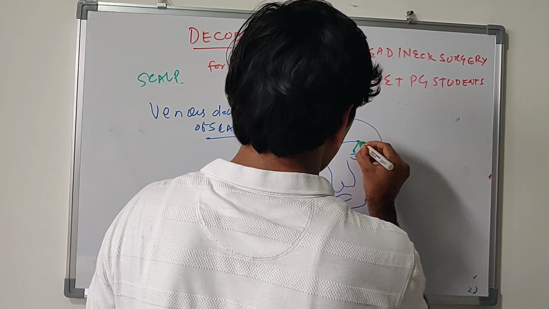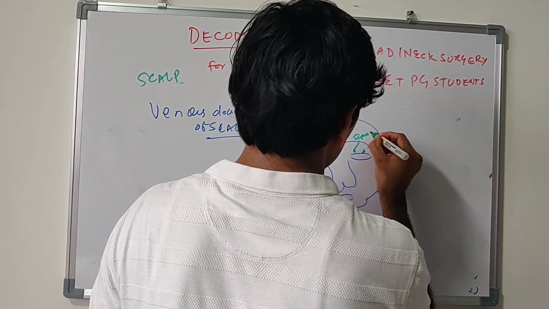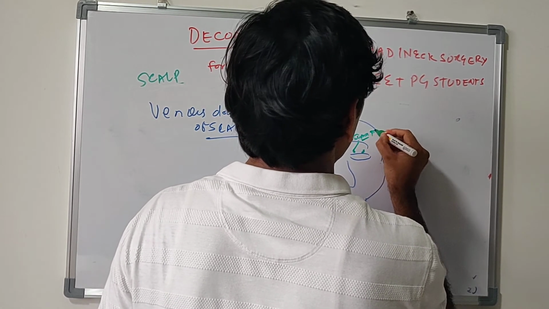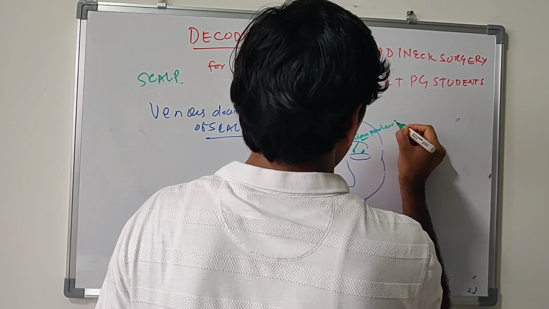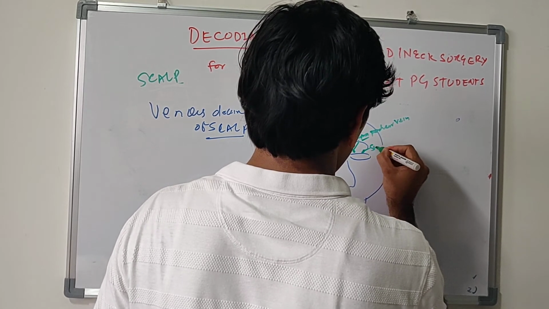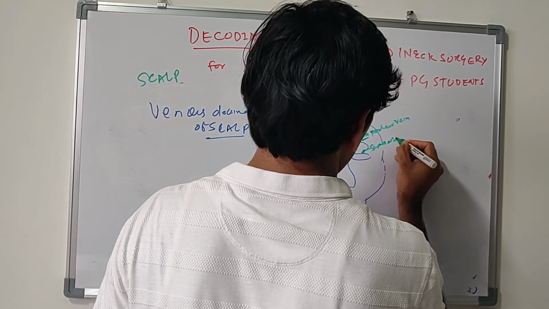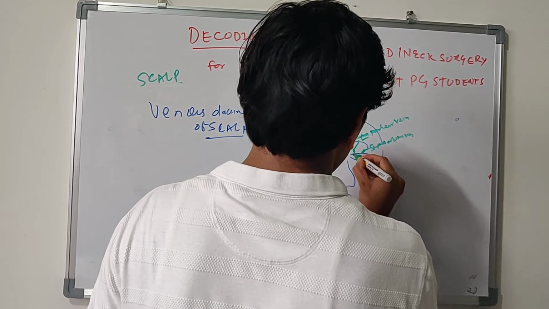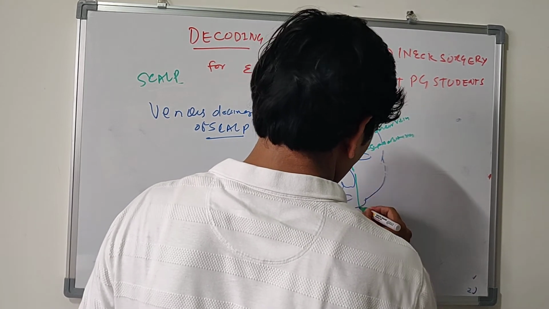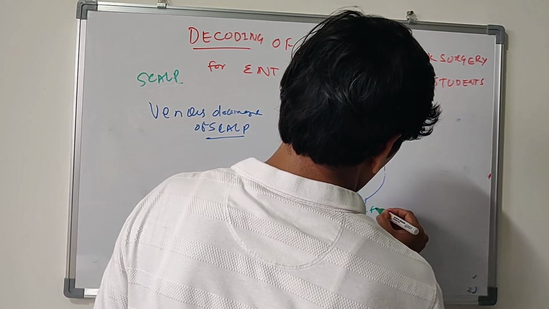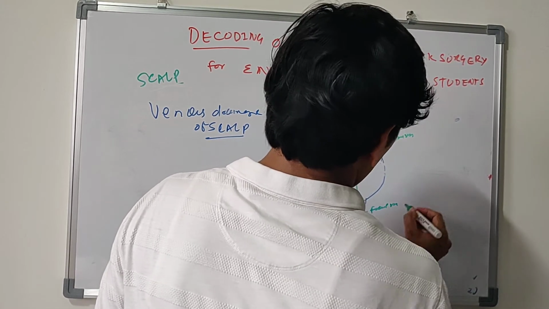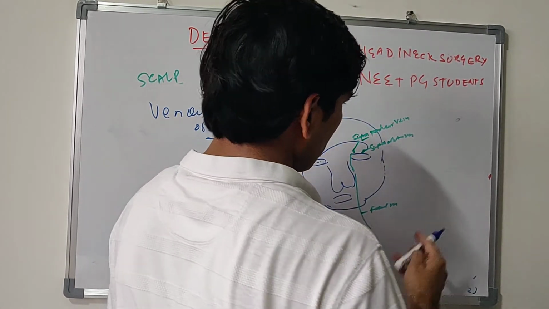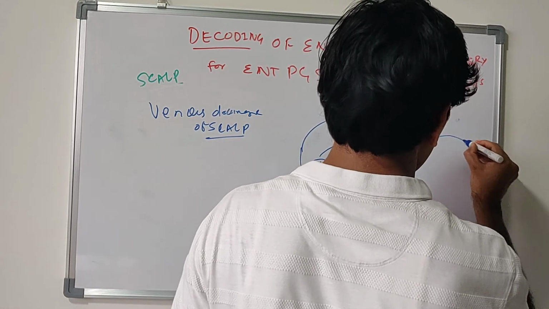One is supratrochlear vein, supraorbital vein. They drain into angular vein, then facial vein. Okay, facial vein.